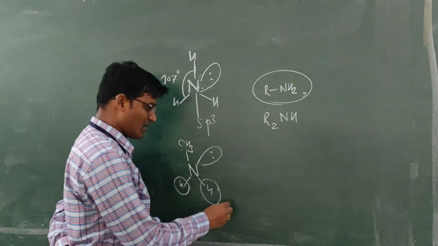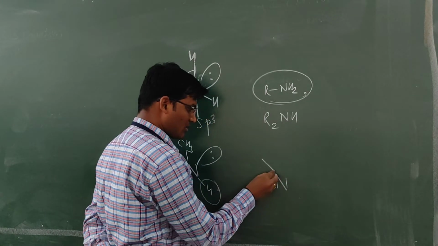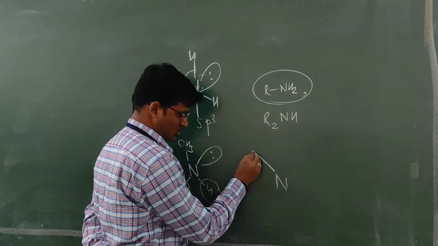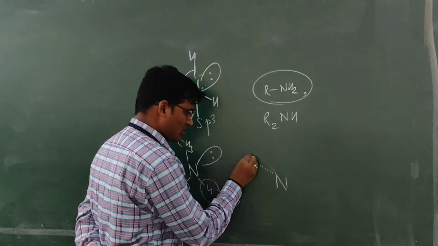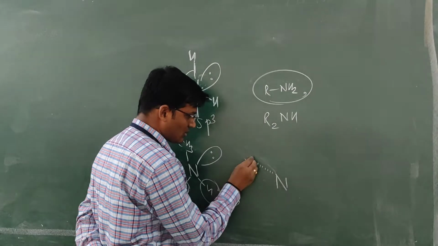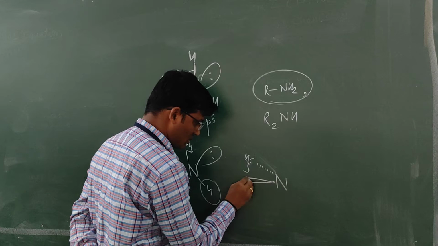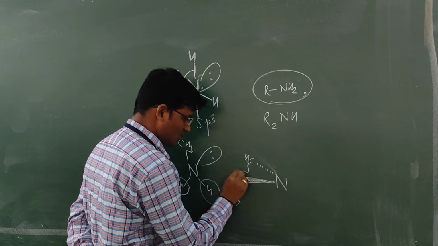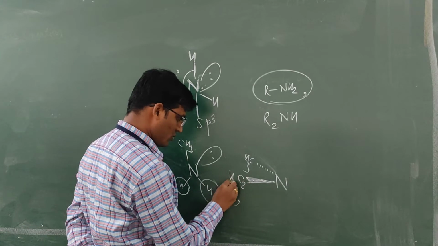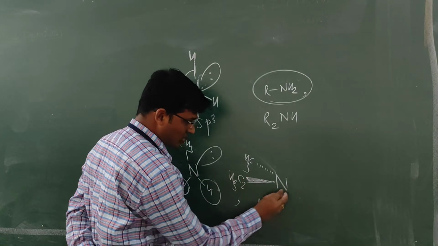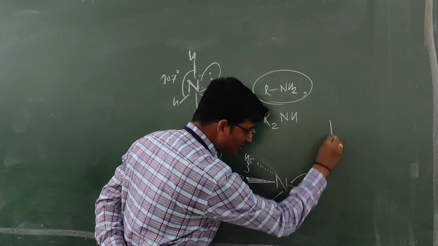But when we consider the example of secondary amine, N with CH3, C2H5, a hydrogen and a lone pair, and this is its mirror image.